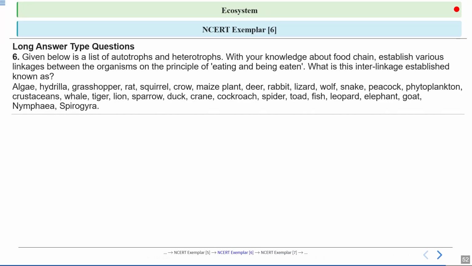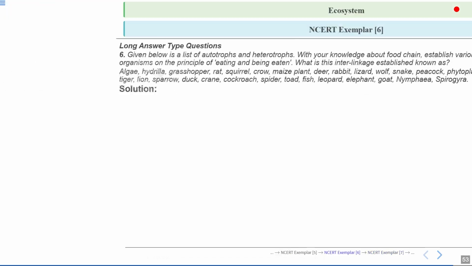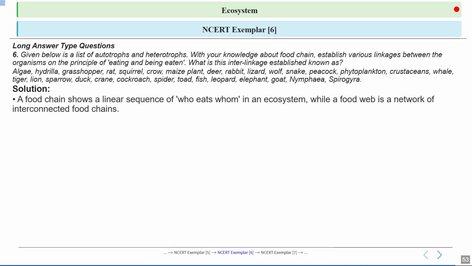Now the next question: given below is a list of autotrophs and heterotrophs. With your knowledge about the food chain, establish various linkages between the organisms on the principle of eating and being eaten. What is this interlinkage established known as? So these are the organisms which are given to you. These are autotrophs and heterotrophs, meaning producers and consumers. You have to establish various linkages between these organisms. So let's have a look at the answer.